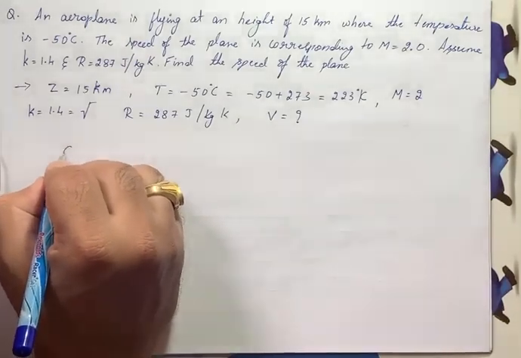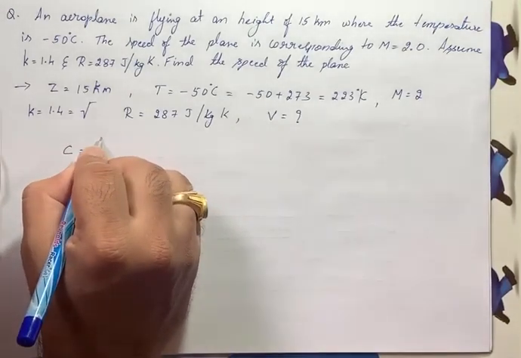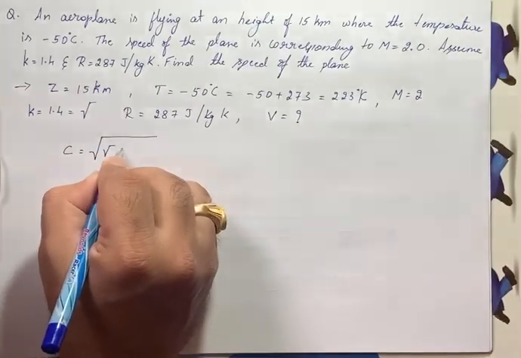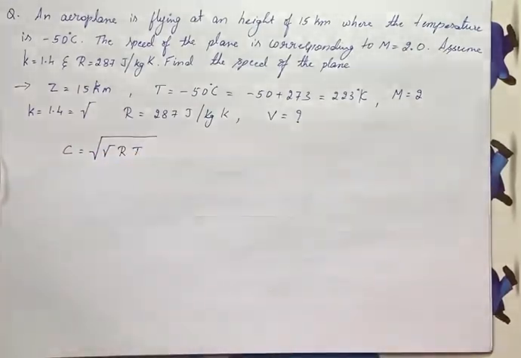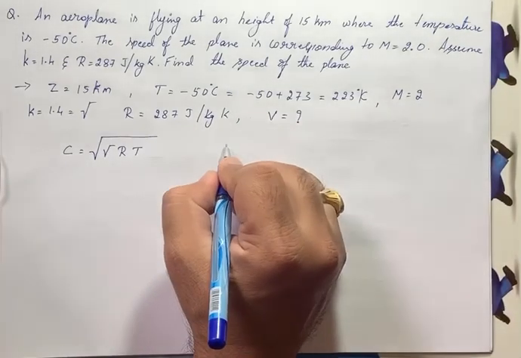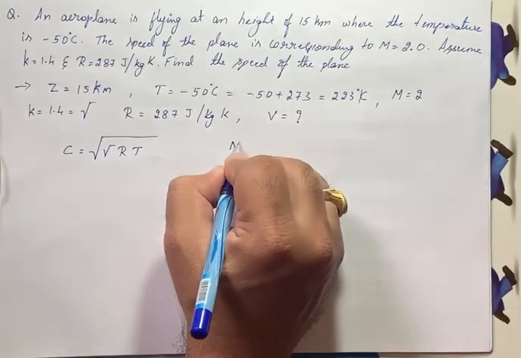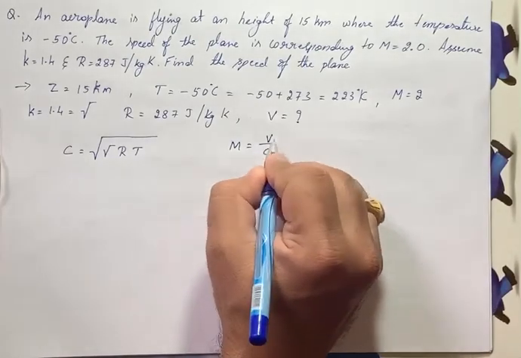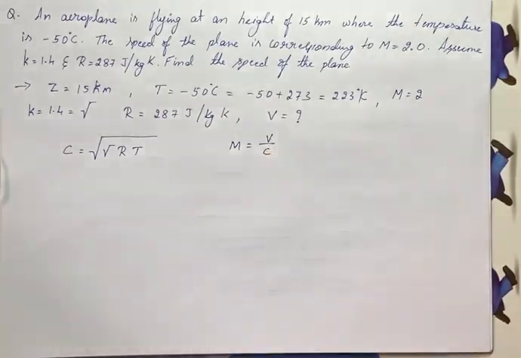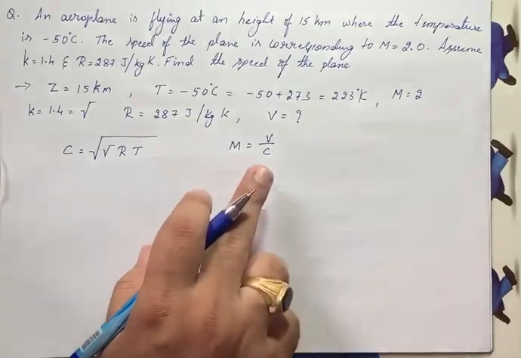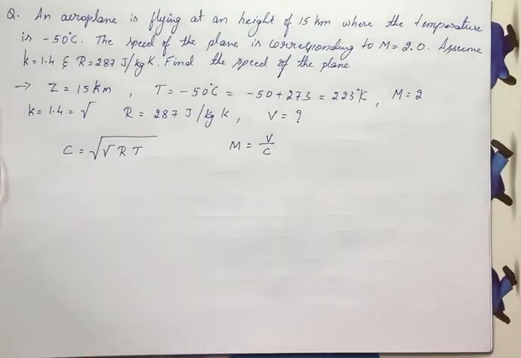We know that C is equal to square root of gamma R T. This is for an adiabatic process. Now for an adiabatic process, the velocity of sound C is square root of gamma R T. And we know that Mach number M is equal to V divided by C. V here is the velocity of the projectile or the velocity of the fluid. C here is the velocity of sound.